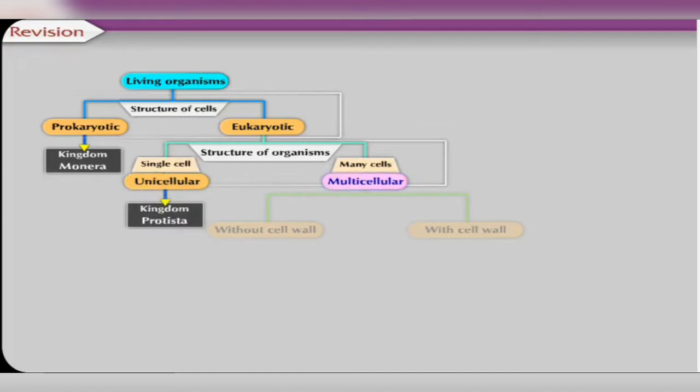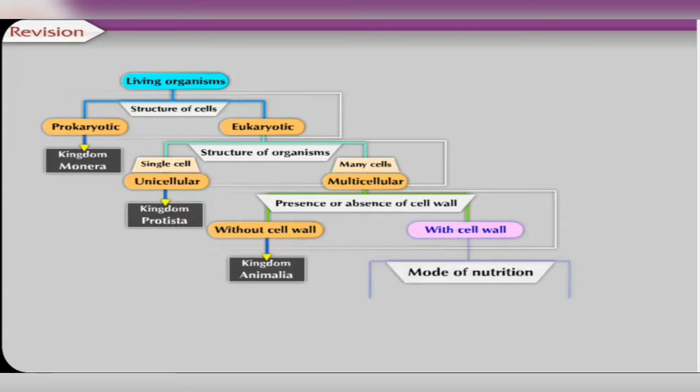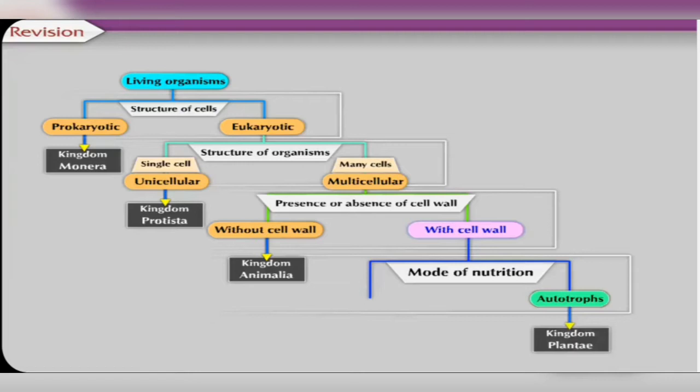The eukaryotic multicellular organisms are then furthermore classified into two groups. One, which includes organisms with cell wall, and another which includes organisms without a cell wall. All eukaryotic multicellular organisms without a cell wall belong to kingdom Animalia. The group with cell wall is furthermore classified into two more groups based on the mode of nutrition. These two groups are autotrophs, which belong to kingdom Plantae, and heterotrophs, which belong to kingdom Fungi.